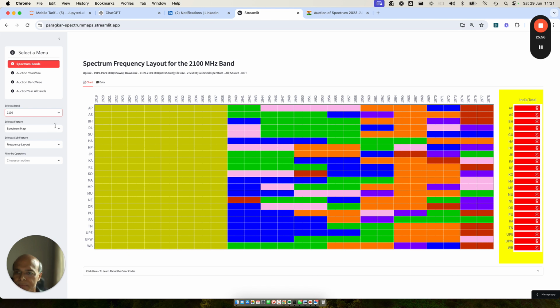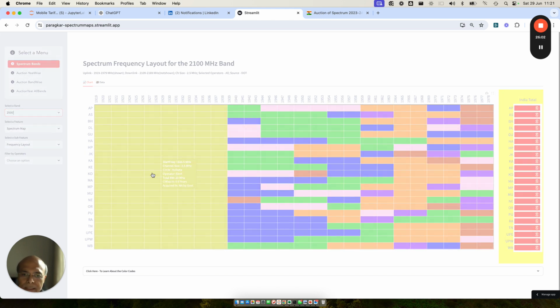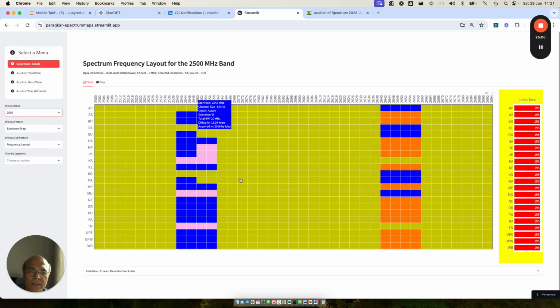Now let's look at the last band, which is the 2500 megahertz band where spectrum got allocated. Let's look at that. If you look at that particular band here, nothing had changed, because only one block was bought in Bihar, nothing else. So the situation stays as it is. This blue is VI, and this is the BSNL orange, right? So there is nothing much. I hope that you understood the allocations, what kind of rearrangement can be made.